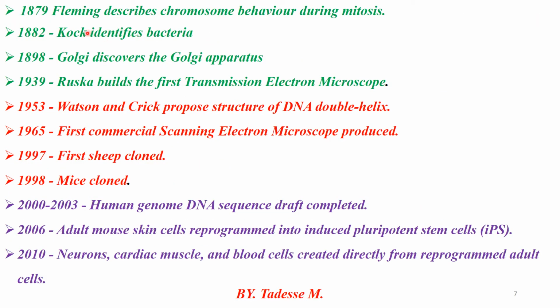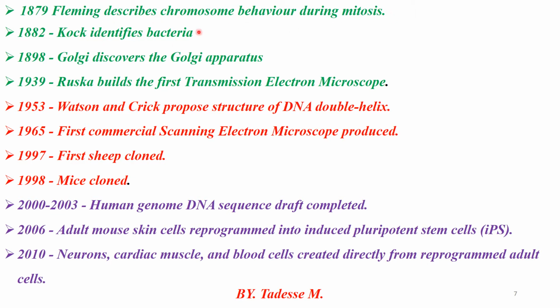Afterward, Fleming described chromosome behavior during mitosis, because mitosis is one of the major parts of cell division, which occurs in the normal body cell without including sex cells. Therefore, 44 autosomes in the human body cell are involved in mitosis.